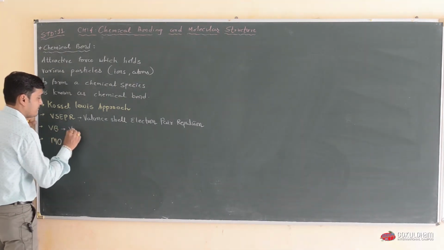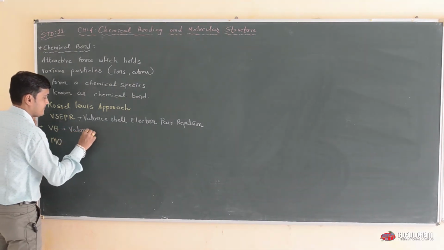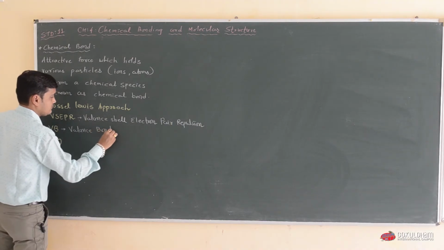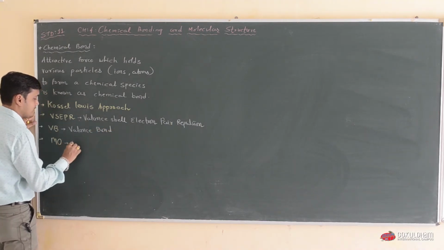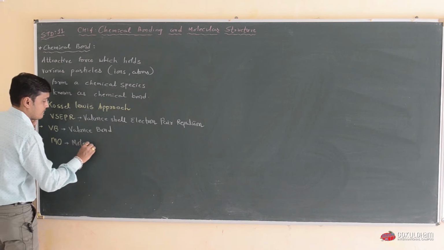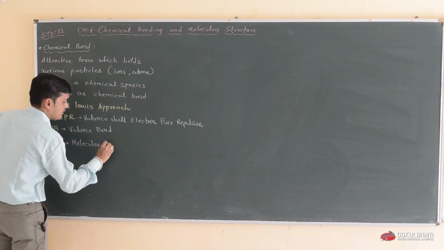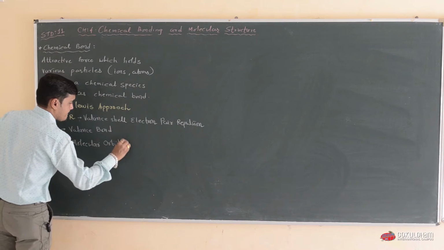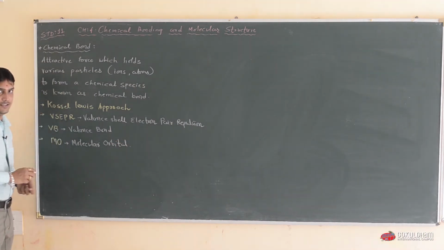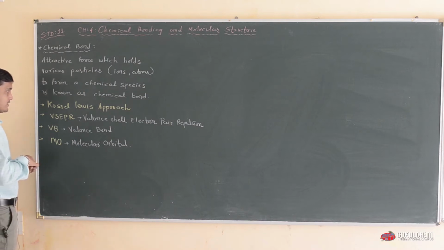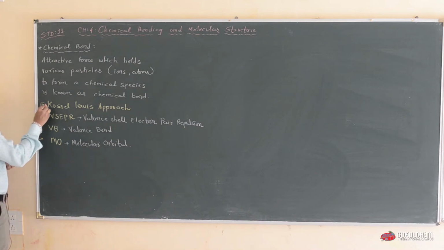VB means valence bond theory, and the last one is MO, molecular orbital theory. We are going to start our first theory, which is the Clausius-Lewis approach.